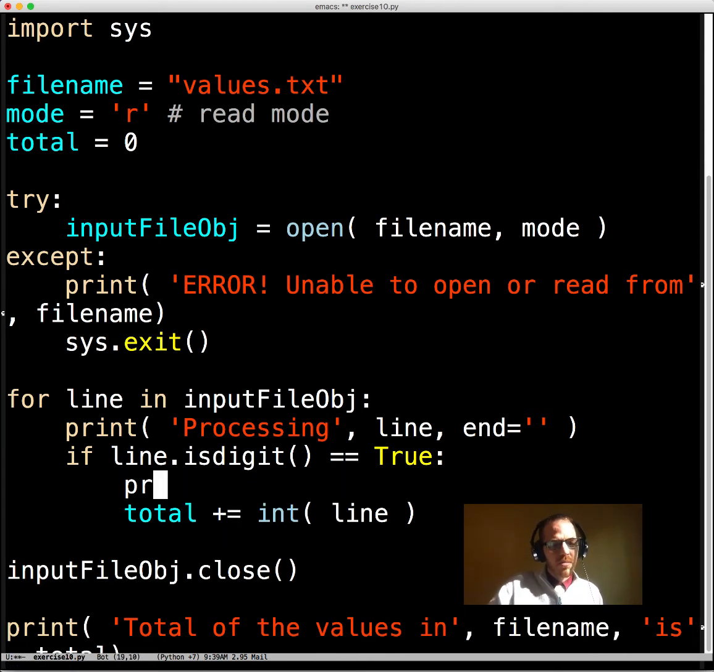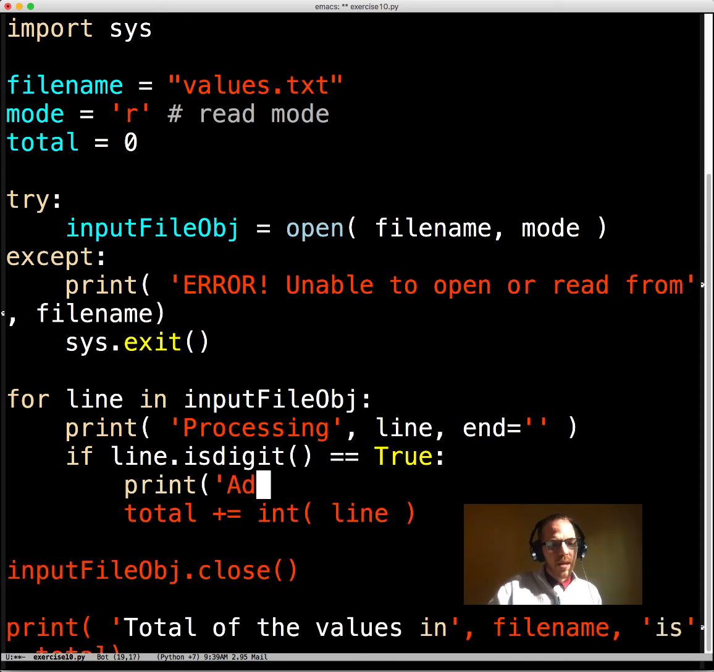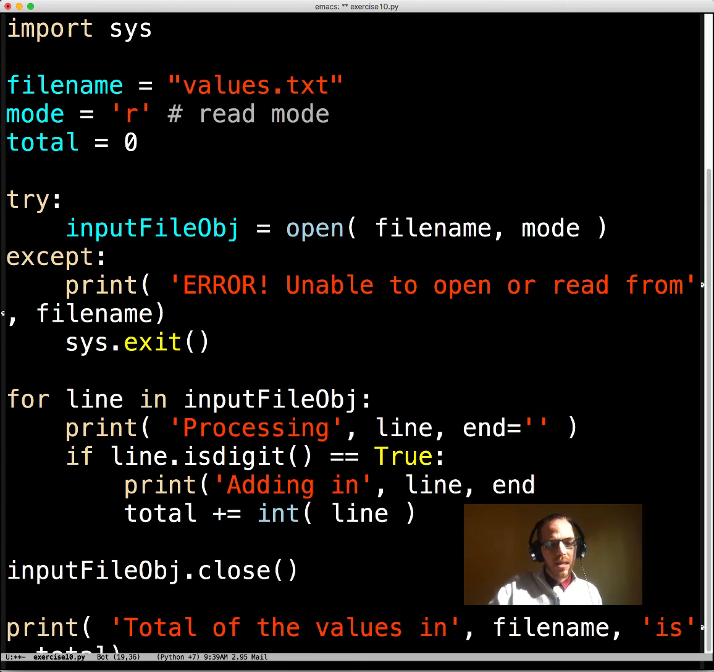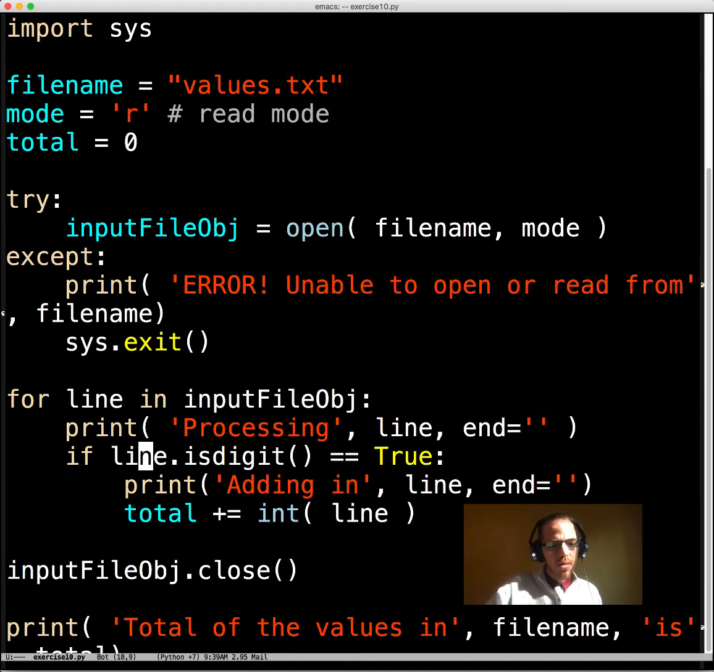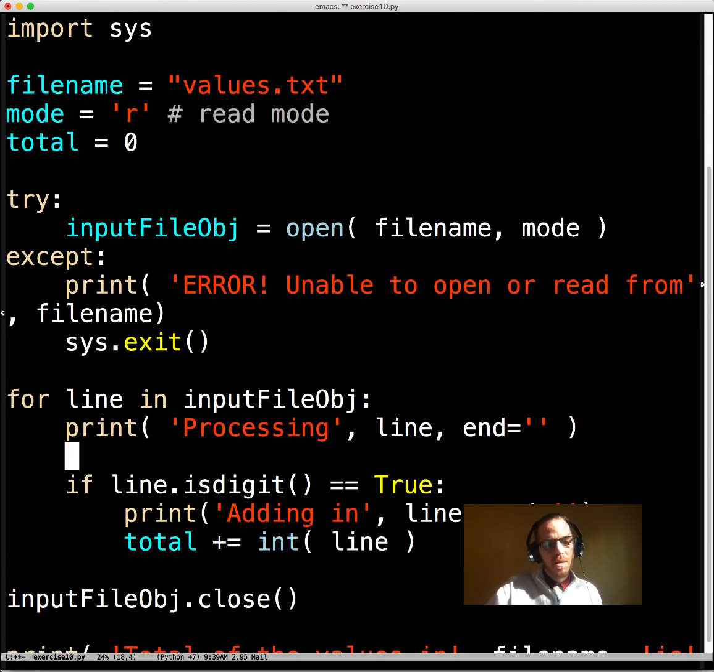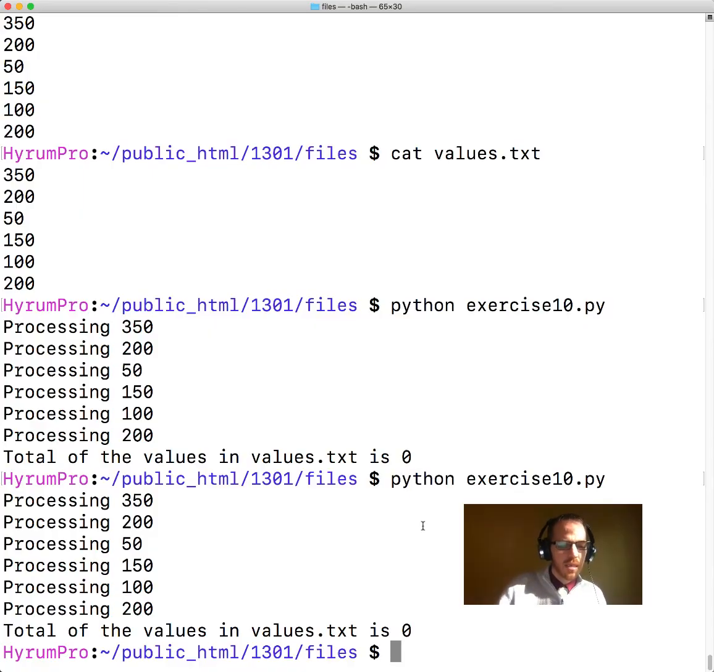And so then let's say adding in line, because it didn't think it was a digit. Oh, I see the problem here. We need to do an rstrip here. Remove the new line is what that needs to do.